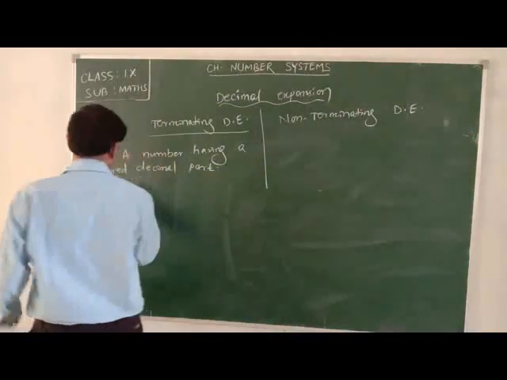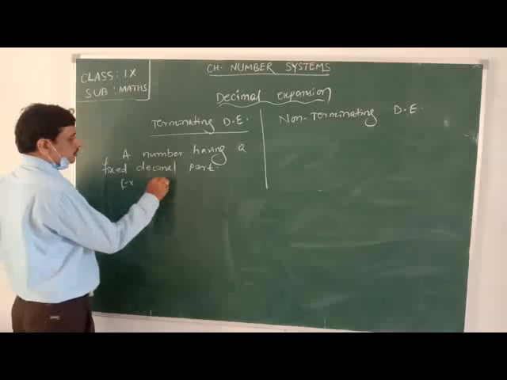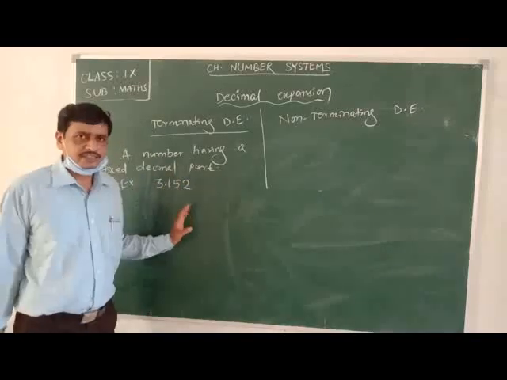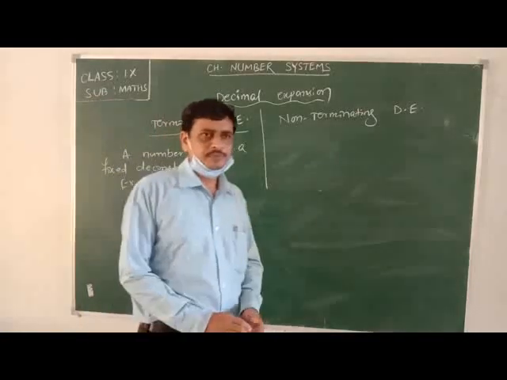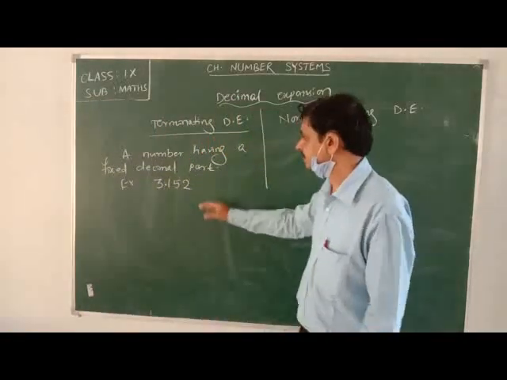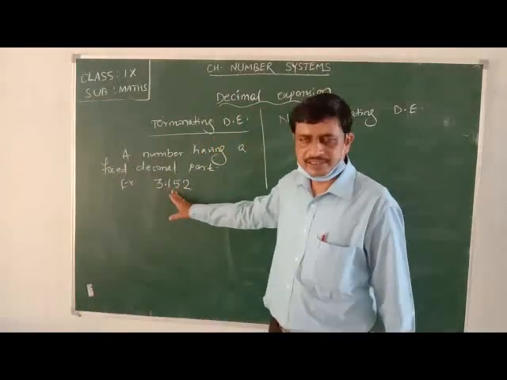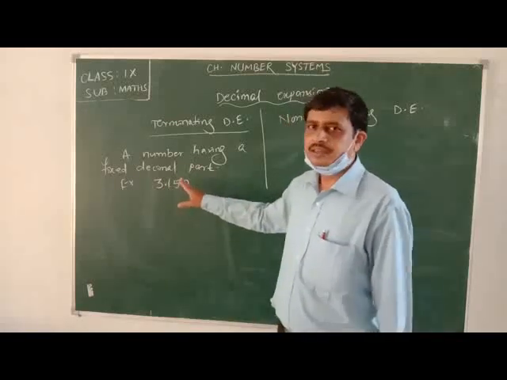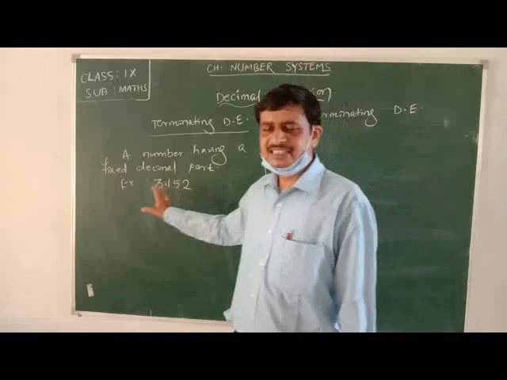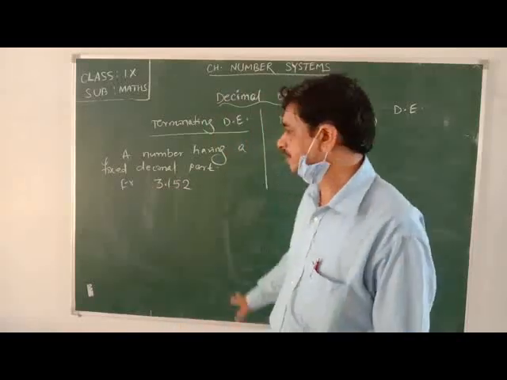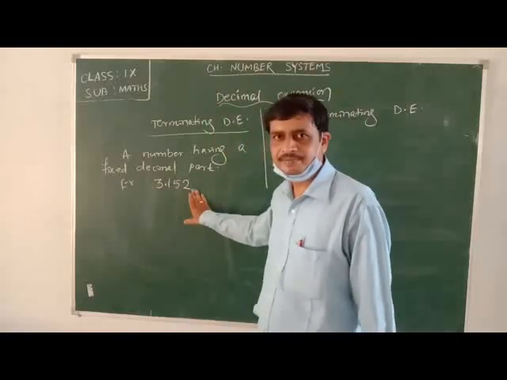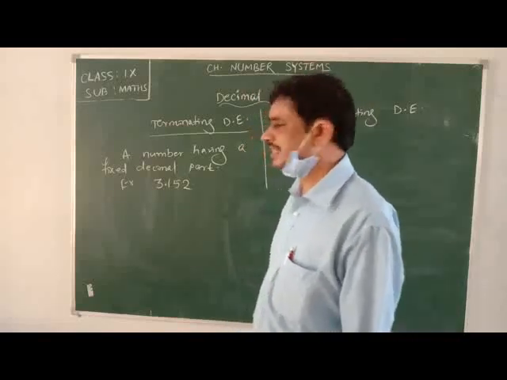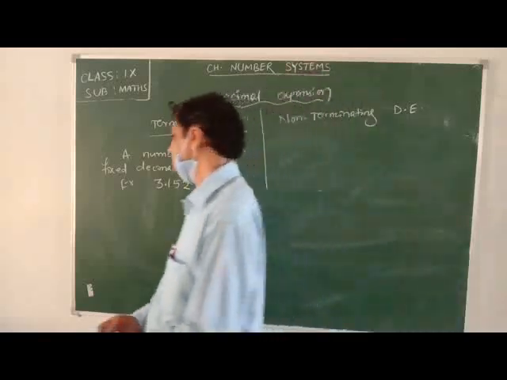Like 3.152. Here the decimal part contains only three places: tenths, hundredths and thousandths places. 152. Here this decimal part ends after three places. It is terminated after three places. So this expansion is a terminating decimal expansion.